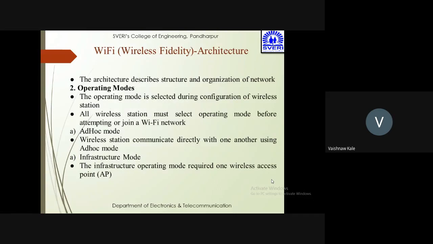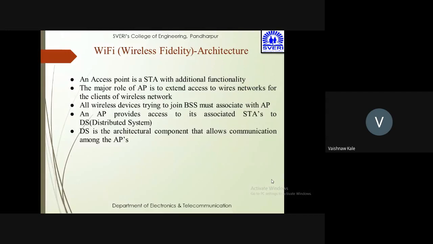There are basically two operating modes. One is ad hoc and the second one is infrastructure mode. In ad hoc mode, there is communication between different terminals. But in infrastructure mode, there are two groups. One group is connected to an access point. The second group of computers is connected to another access point and another router. These access points are connected with each other through a distributed system, and the distributed system can be like IEEE LAN or Ethernet. So you can understand this.